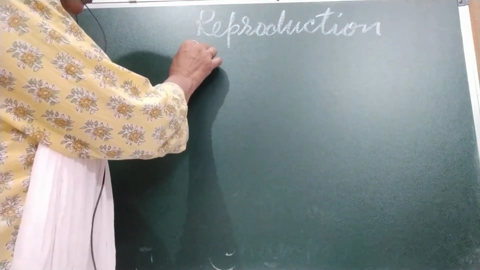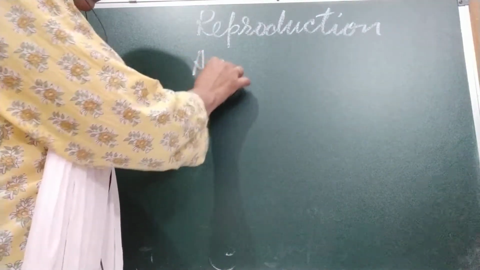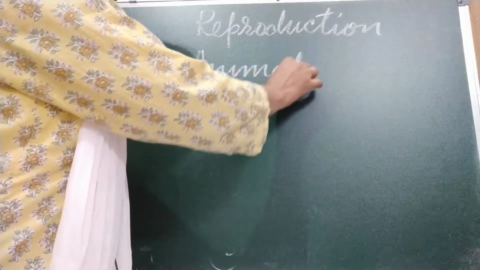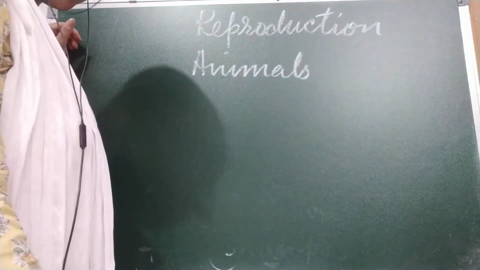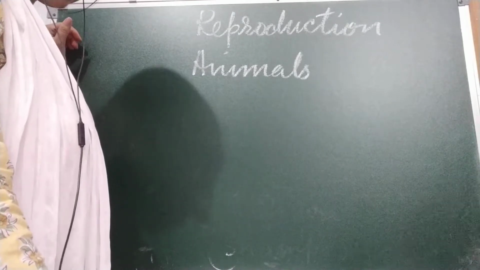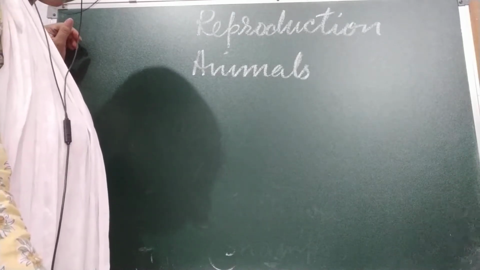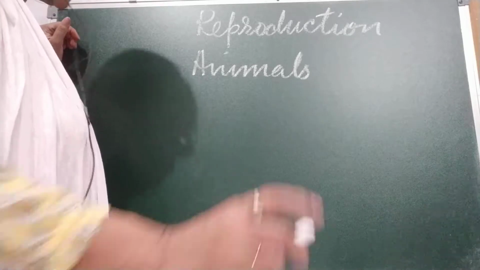There are a variety of ways in which animals reproduce. For example, some animals reproduce by giving birth to babies.